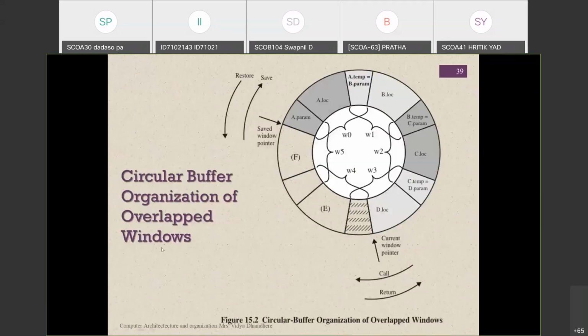Circular buffer organization of overlapping windows. The circular buffer is organized for the overlapping window. In that window, the procedure is going to call or return a value. Initially, consider the current window is pointing here. So what will be the next value?